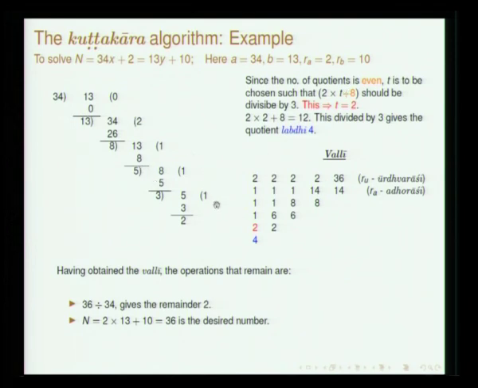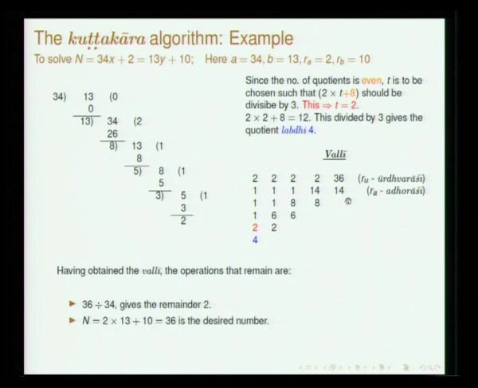The number of quotients here is even and therefore you have to find out this T, which we refer to as mati; here he calls it ishta. So, the last remainder into T plus the difference of the remainders should be such that T is chosen so that this is divisible by the previous remainder. Obviously T equal to 2 satisfies, and what we get is 12. Once you get this 12, you divide by 3 and the labdhi is 4, that is placed here. Then antyad upantya guna, add to this, you get 6, you complete the valli, you reach here.